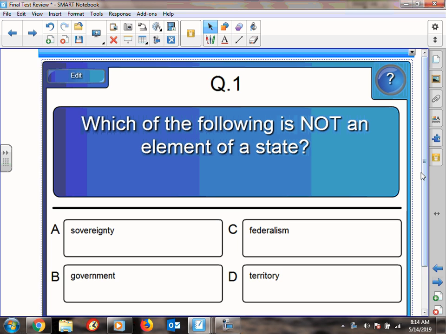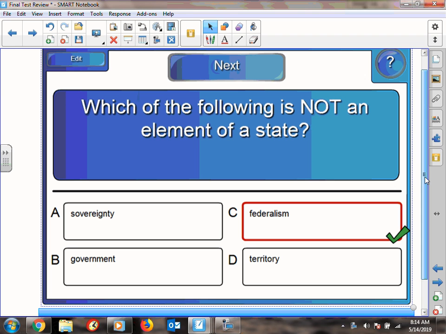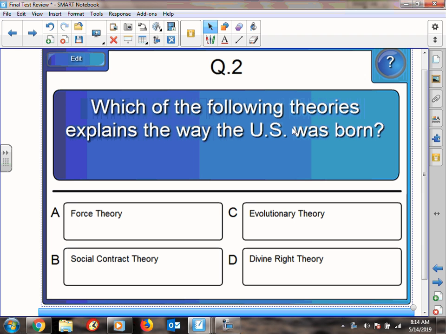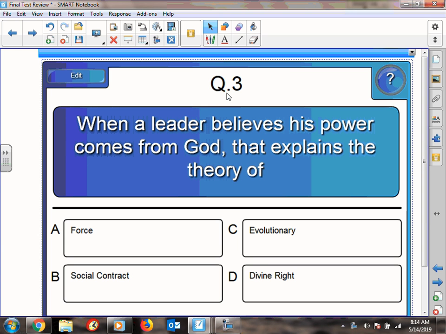Okay. So which of the following is not part of the state? We said federalism because the other three are, and add population to it. Okay. Which of the following theories explains why the U.S. was born? We were born out of a revolution. When a leader believes his power comes from God.